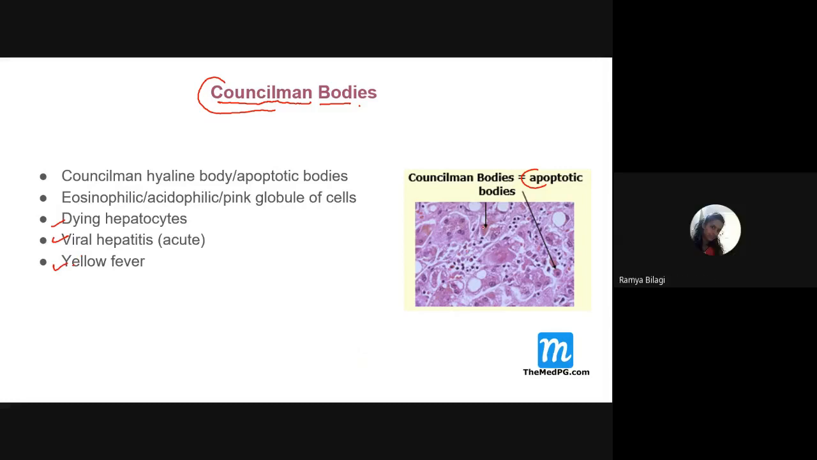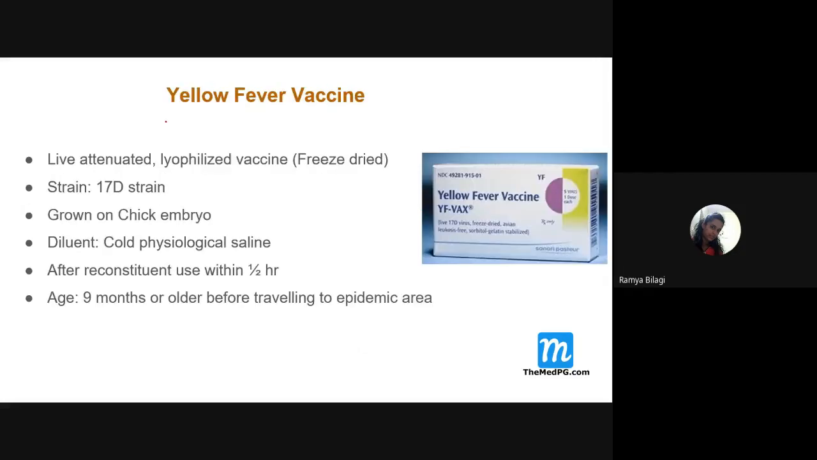So look at the histopathological picture over here. These are swollen, balloon-type hepatic cells, which are called what? Councilman bodies. Now coming to the yellow fever vaccine, it is also called YF Vax, and it is a live attenuated lyophilized vaccine.